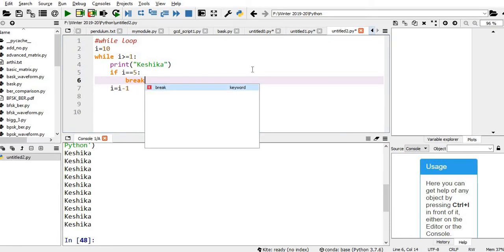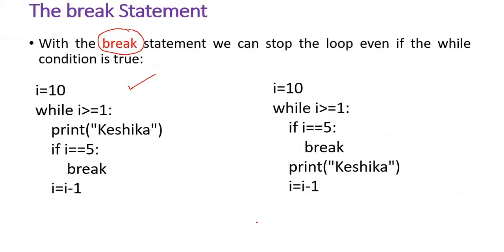So what is the expected output? Let me explain this. So what happens? i equal to 10. Here the condition is satisfied, so it prints Keshika. Then it checks whether i is equal to 5. No. Since this is false, it comes below. So i is decremented. The new i value is 9 now.